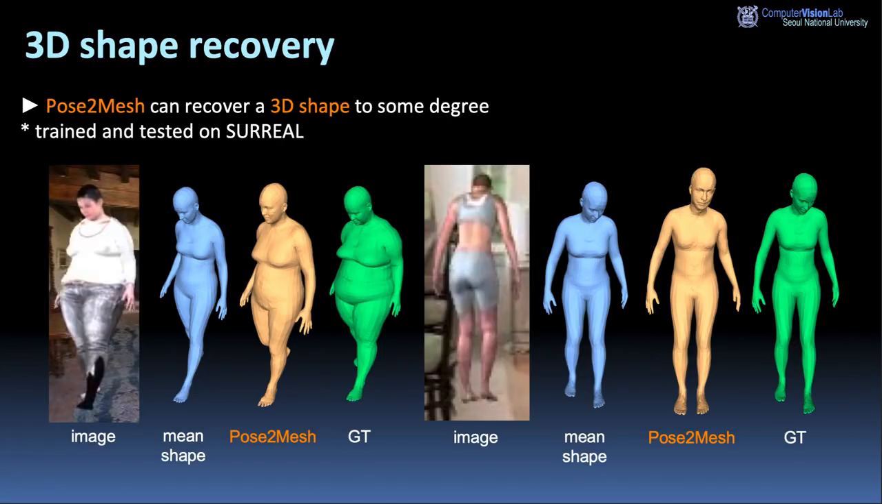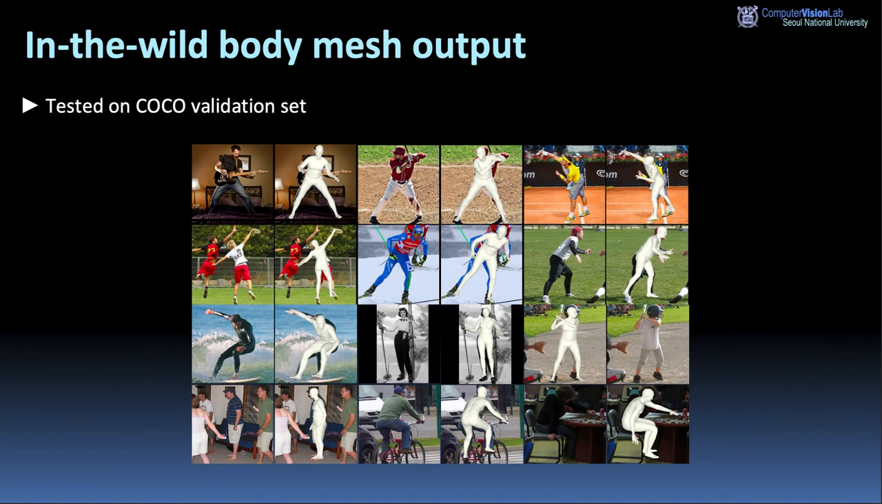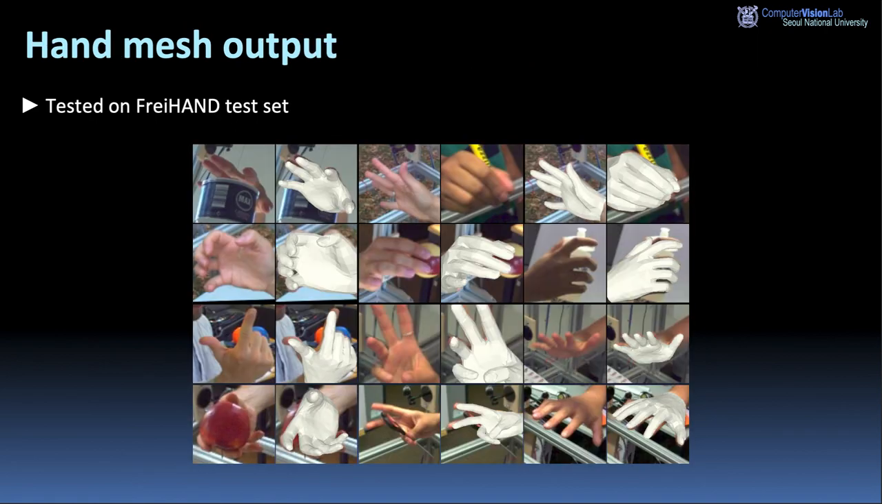Finally, we give qualitative results of PoseMesh. We experimentally verified that PoseMesh can recover a certain amount of 3D body shape from a 2D human pose by training and testing PoseMesh on the SURREAL dataset, which has various 3D body shape samples. Here we provide PoseMesh outputs on the COCO validation set, which show in-the-wild body mesh results. These are qualitative results of hand mesh outputs on the FreiHAND test set.